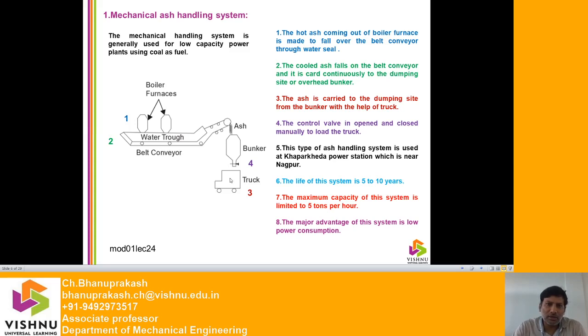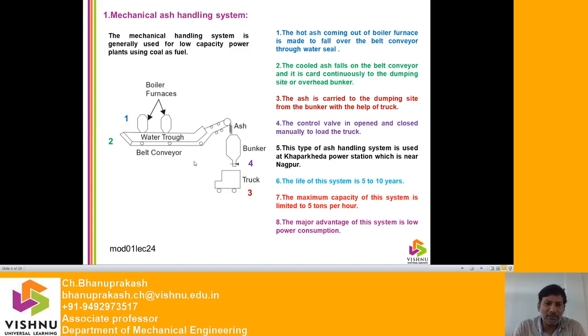Either you can send it to the dumping site or otherwise the overhead bunker. The ash is carried to the dumping site from the bunker with the help of a truck. Here in the bunker there is a control valve. It is opened and closed manually to load the truck.